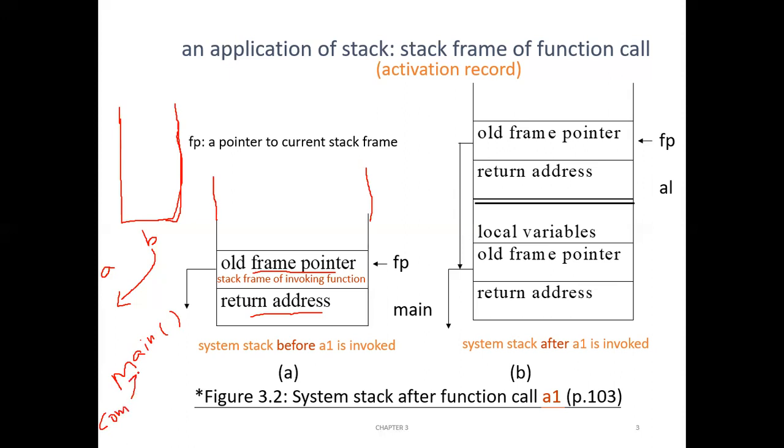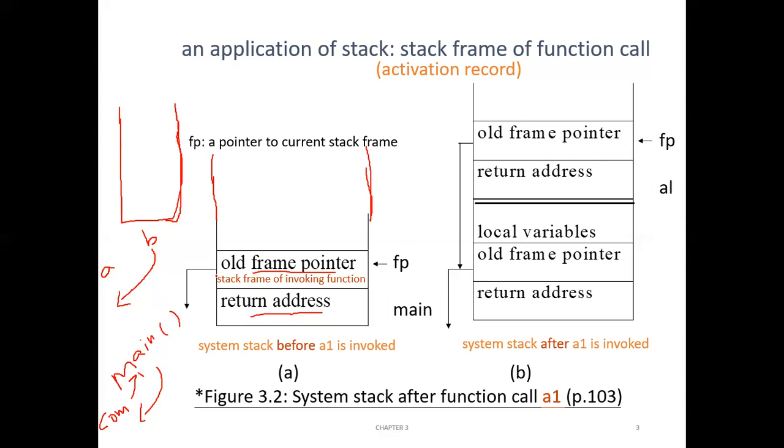So after executing the main function, the control should go back again to the compiler. So here the return address also will refer to the compiler. Are you getting it? So what I'm trying to say is, in a C program, when you first execute the main function, the stack will not be empty. The stack will have a frame pointer.